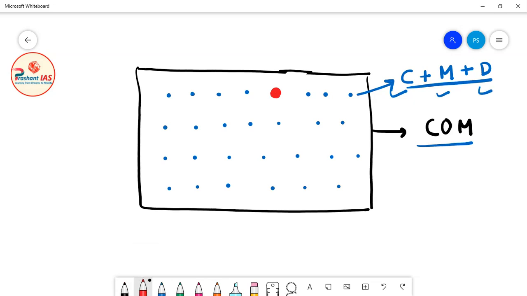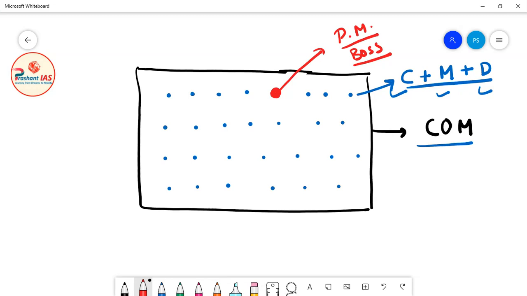Now friends, this big red dot represents the Prime Minister of the country. I have represented the Prime Minister in a red dot because the Prime Minister is the boss of the Council of Ministers. So he is the boss of the Council of Ministers.